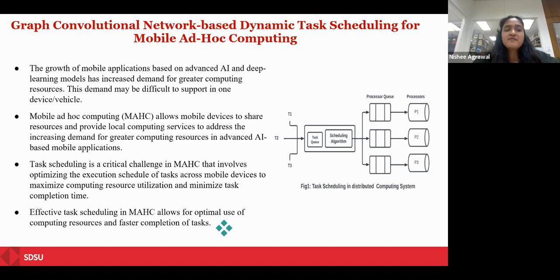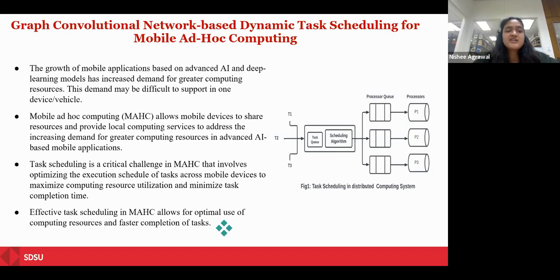In recent years, we have witnessed significant growth of mobile applications that are based on advanced artificial intelligence and deep learning models, such as face recognition, object recognition, and natural language processing. These applications stimulate the demand for greater computing resources, which may be difficult to support in one device or vehicle. Therefore, mobile ad hoc computing is a promising solution to address this need, which provides local computing services by enabling resource sharing among mobile devices. Examples of mobile devices include unmanned aerial vehicles, ground vehicles, robots, smartphones, tablets, etc.